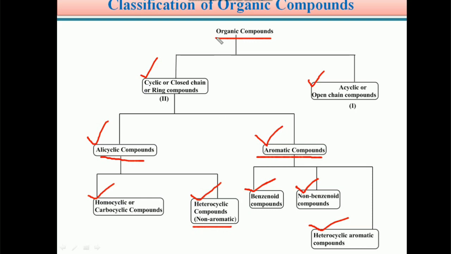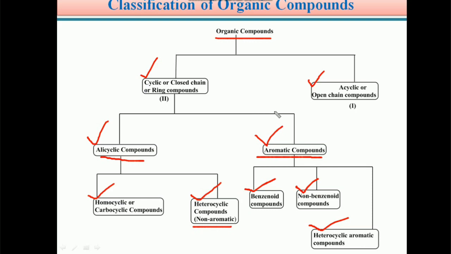So students, organic compounds are broadly classified into acyclic compounds or cyclic compounds. Cyclic compounds are again classified into alicyclic compounds or aromatic compounds. The alicyclic compounds are classified as homocyclic or heterocyclic compounds. The aromatic compounds are classified as benzenoid compounds, non-benzenoid compounds, and also heterocyclic aromatic compounds.